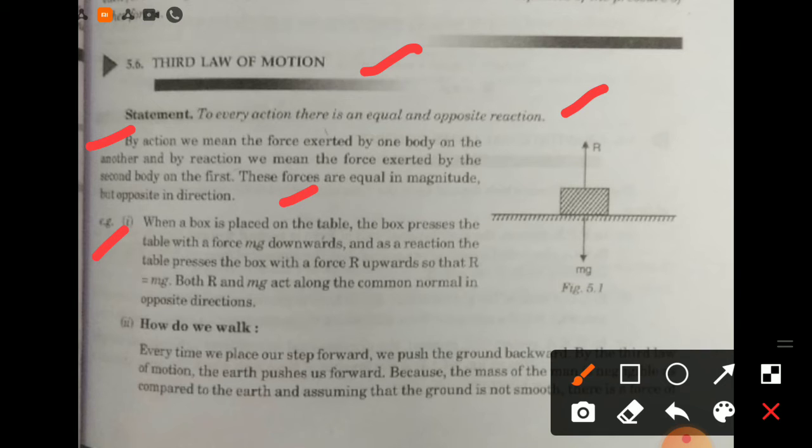Taking an example, when a box is placed on the table, the box presses the table with a force mg downwards, and as a reaction the table presses the box with a force R upwards, so that R is equal to mg. Both R and mg act along the common normal in opposite directions.